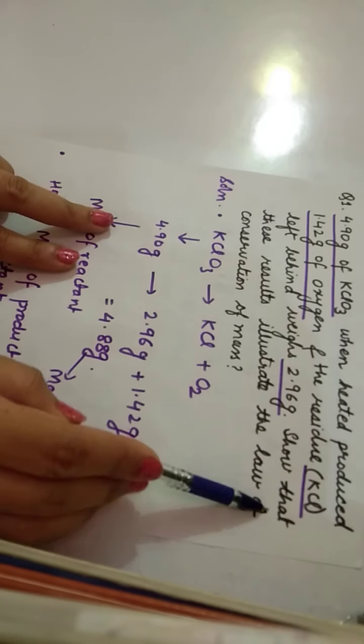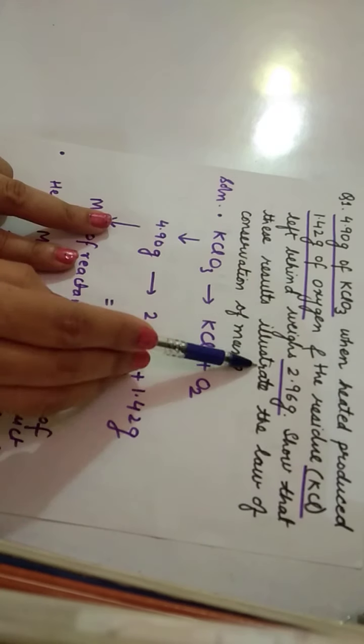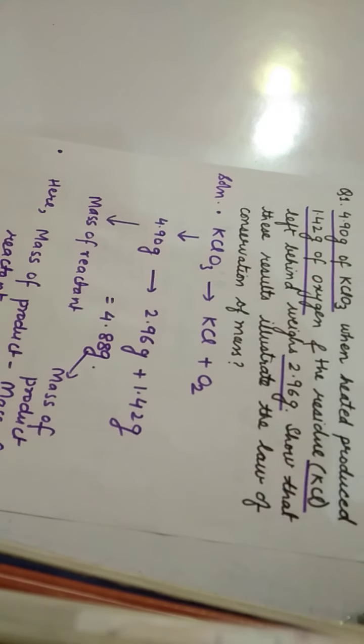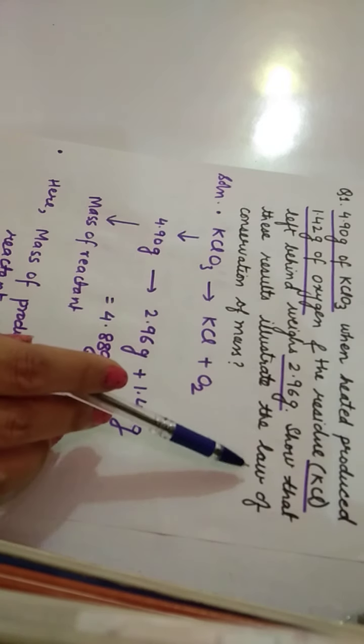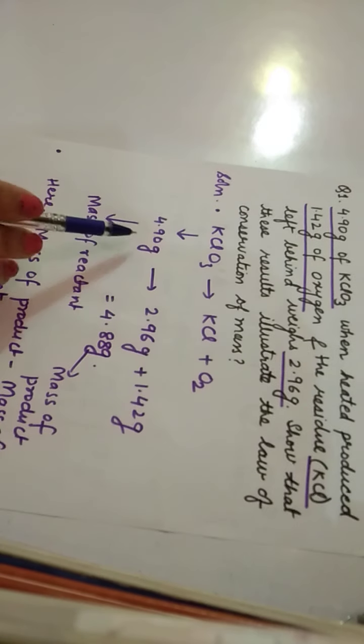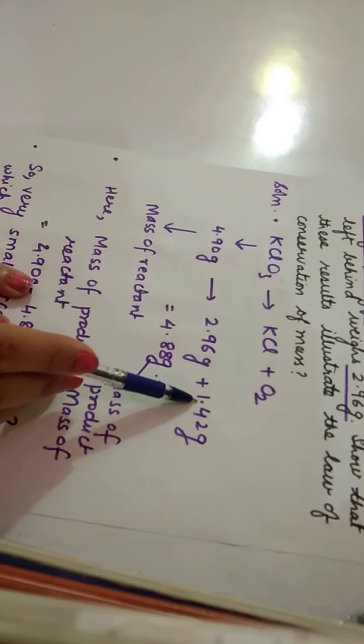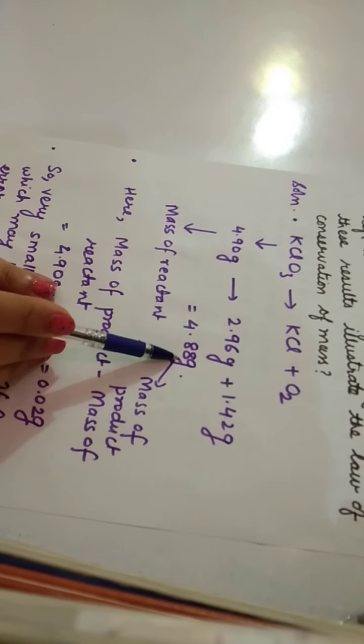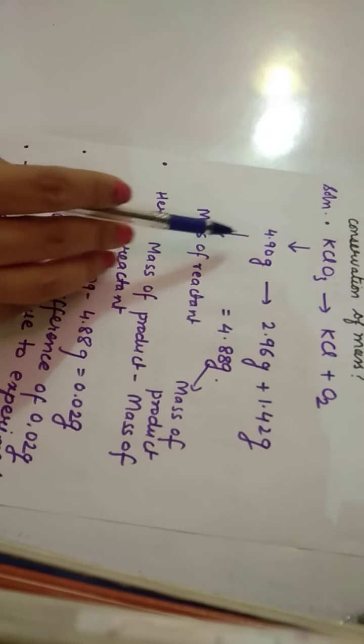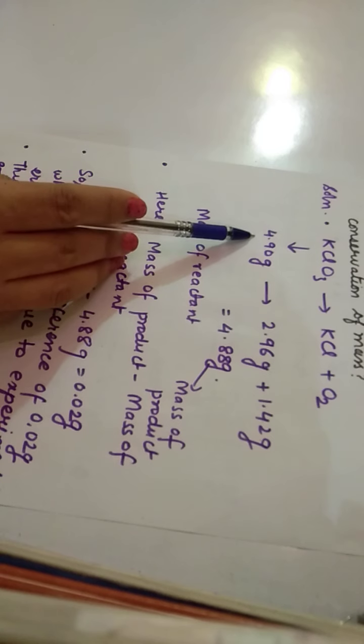Question is, show that these results illustrate the law of conservation of mass. So what does this law state? That the mass of reactant is equal to mass of product. So if you add the mass of these two products, KCl and O2, it comes out to be 4.88 gram. But the mass of reactant is 4.90 gram.